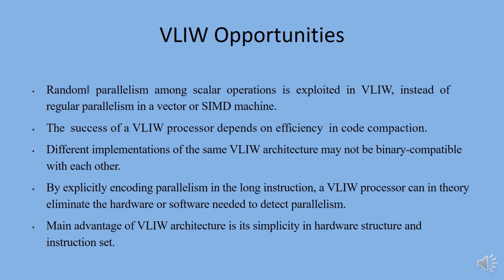By explicitly encoding parallelism in the long instruction, a VLIW processor can in theory eliminate the hardware or software needed to detect parallelism. The main advantage of VLIW architecture is its simplicity in hardware structure and instruction set.